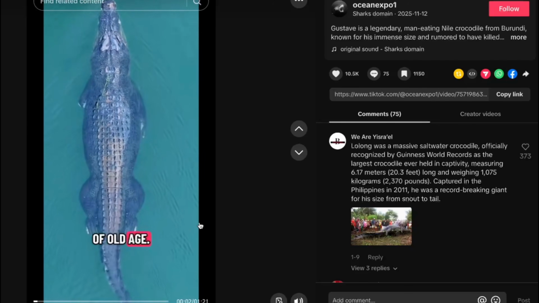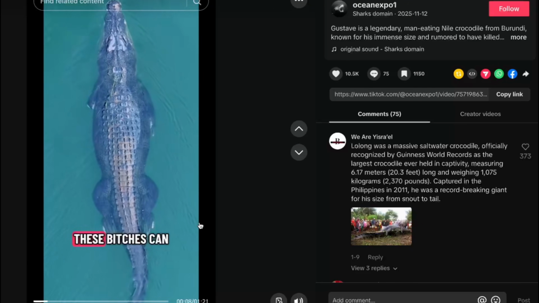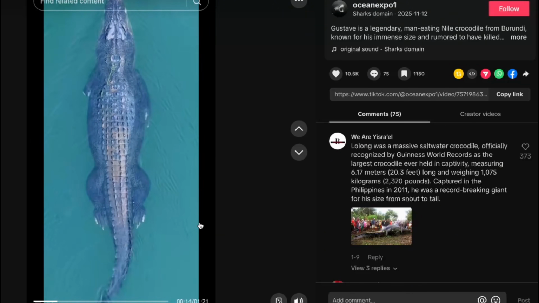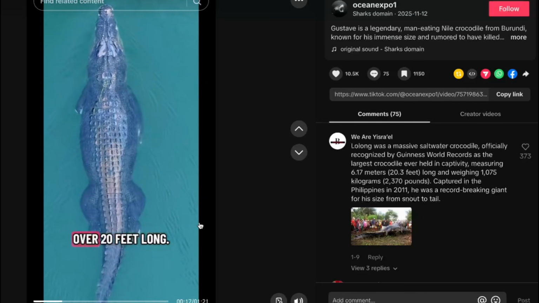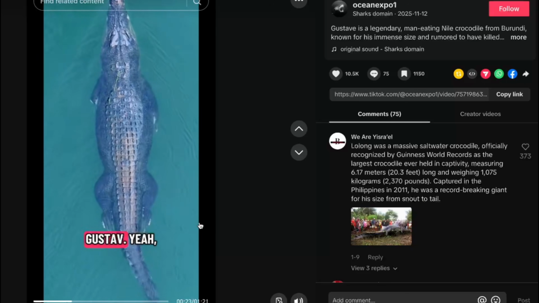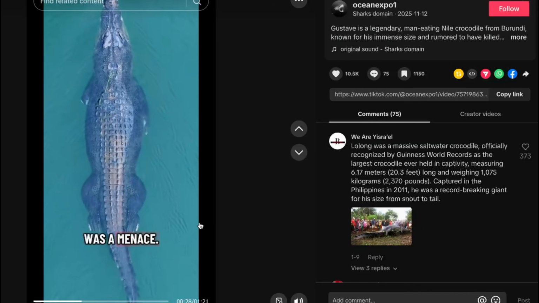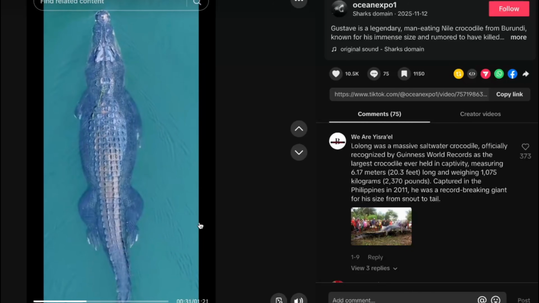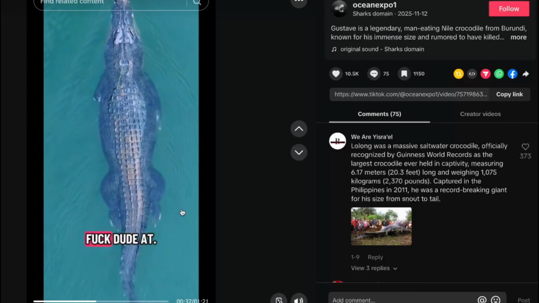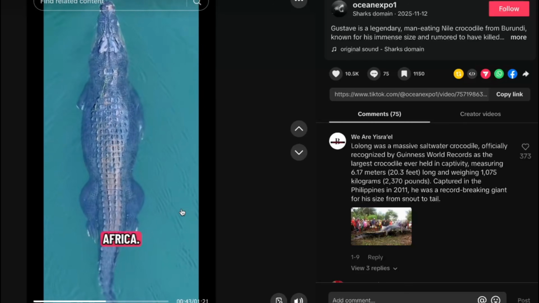Crocodiles don't die of old age. They either die of starvation or diseases. In the wild, these bitches can live up to 70 years. And some have been recorded to live over 100. The biggest croc ever recorded was over 20 feet long, and this some bitch weighed over 2,000 pounds. His name was Gustav. Yeah, this motherfucker had a name. This motherfucking dude was a menace. He flatlined over 300 people. Till this day, Gustav is still alive. But the problem is, they don't know where the fuck dude at. It was last seen in the Burundi, located in East Africa.